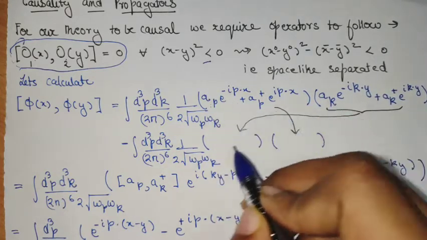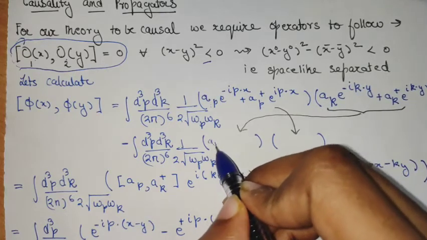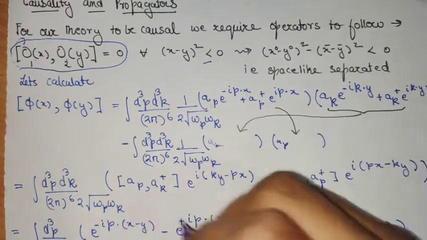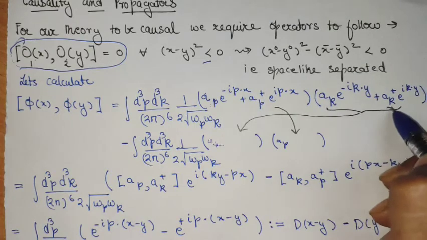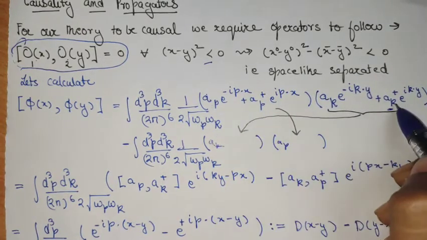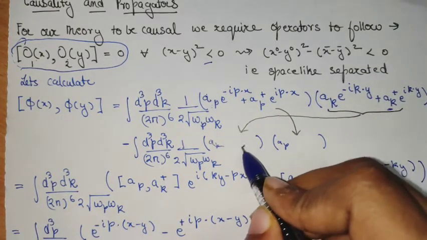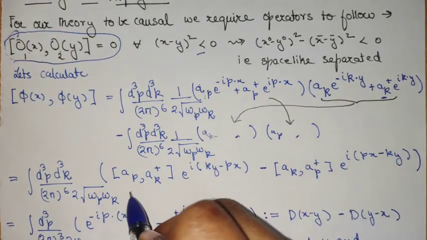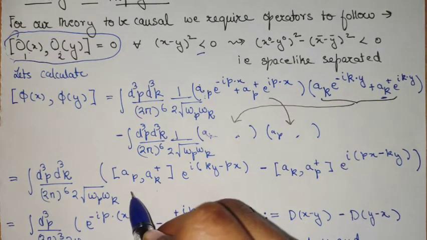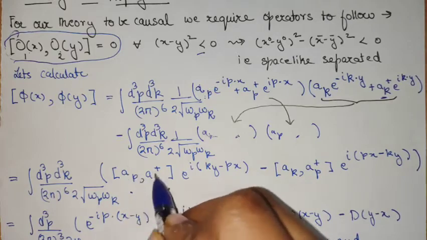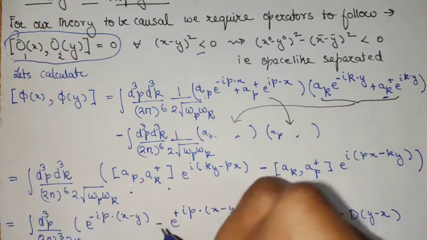As they commute, the opposite term here, a_k a_p, will cancel because of the minus sign. But when a_p hits a_k dagger, it will not be able to pass through, and we will get a similar contribution here. So in the end, it is easy to see that we will get a commutator of a_p and a_k dagger out of this commutator when we solve it.